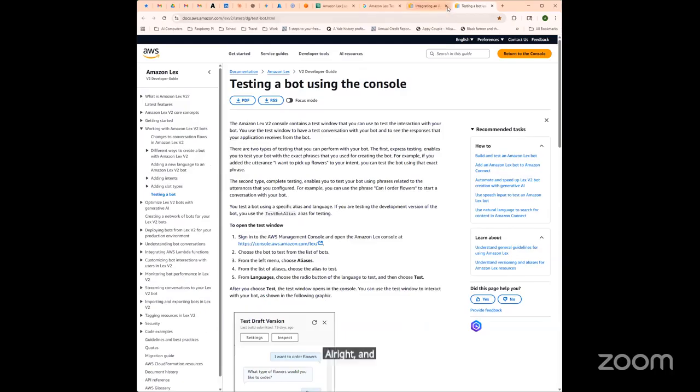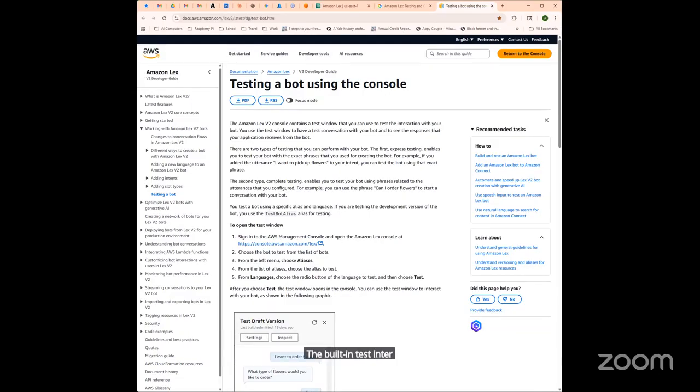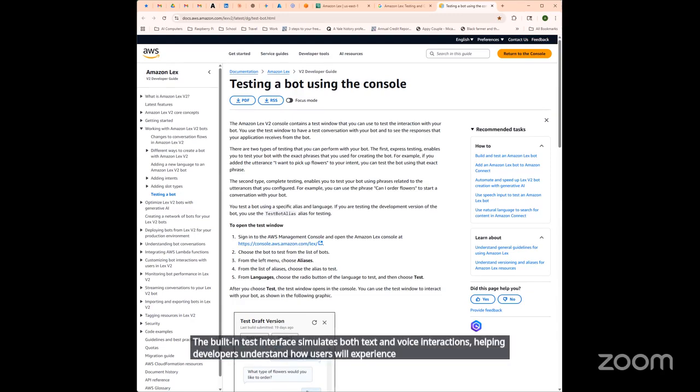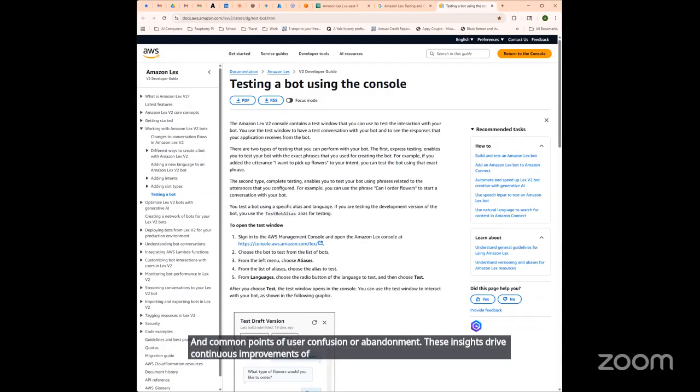All right, and then testing. Lex provides comprehensive testing capabilities within the console, enabling iterative refinement of conversation flows and slot collection strategies. The built-in test interface simulates both text and voice interactions, helping developers understand how users will experience the conversational interface. Monitoring capabilities through CloudWatch reveal usage patterns, conversation success rates, and common points of user confusion or abandonment. These insights drive continuous improvements of utterance coverage, slot prompting strategies, and fulfillment logic.